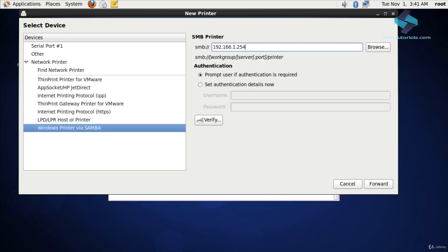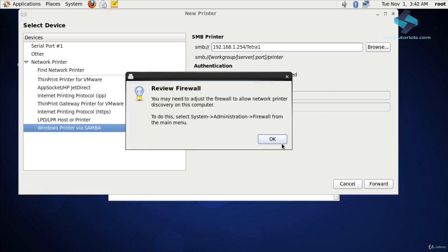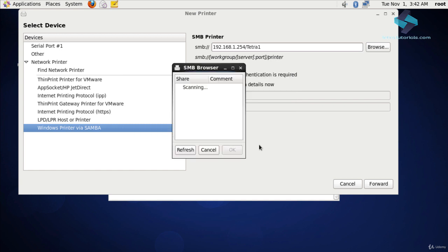First, let's provide the IP address of our Windows server, 192.168.1.254. And now type in the share name for the shared printer, which in this case is Tetra1. Now let's click on Browse to verify that you can actually connect to the shared printer. Here we get a dialog box which informs us that we may need to modify the firewall rules. Let's dismiss it for now.